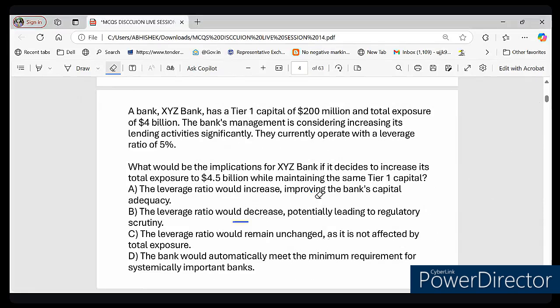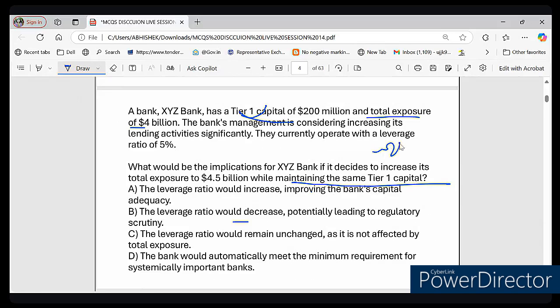The formula of leverage ratio: in the numerator we write tier 1 capital, and in the denominator we write total exposure. So after the change, what is the new leverage ratio? Tier 1 capital is $200 million, and it does not change. The question says maintaining the same tier 1 capital.